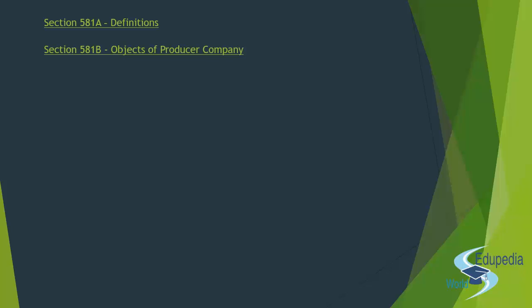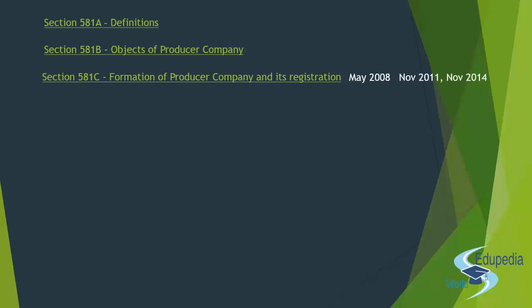After the definition, we have the objects of the producer company. And then 581C, formation of a producer company and its registration. 581C is an important section from your exam point of view. You have been asked questions based on this section in the past examinations, and that was not once. It was asked thrice in your previous examinations. One was in May 2008, then in November 2011 and November 2014. That was a very recent examination, right? So you can see the way this section is being repeated.